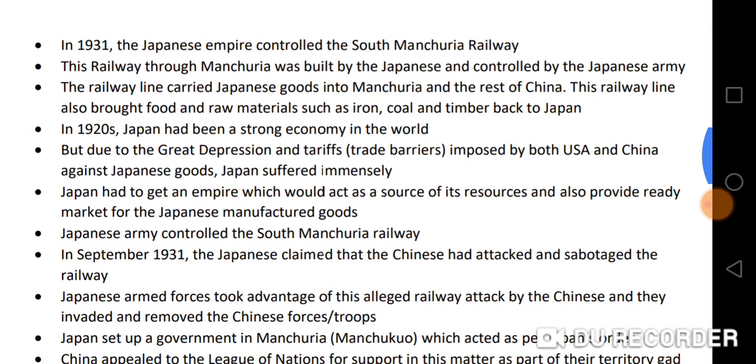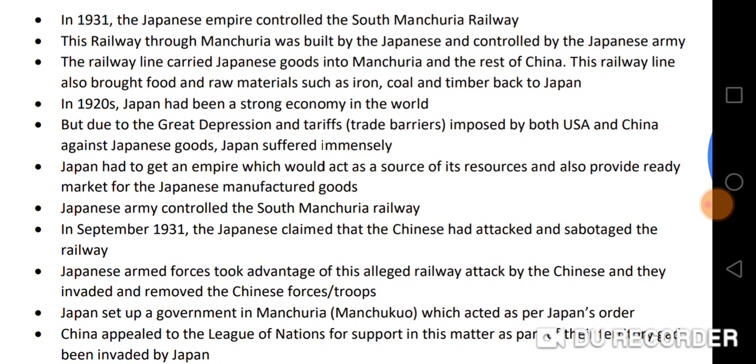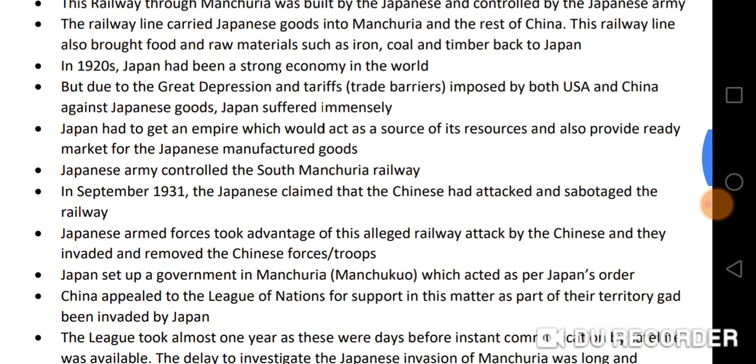So in 1931, the Japanese Empire controlled the South Manchuria Railway. The railway through Manchuria had been built by the Japanese and it was controlled by the Japanese army. The railway line carried Japanese goods into Manchuria and the rest of China, and also brought food and raw materials such as iron, coal, and timber back to Japan.